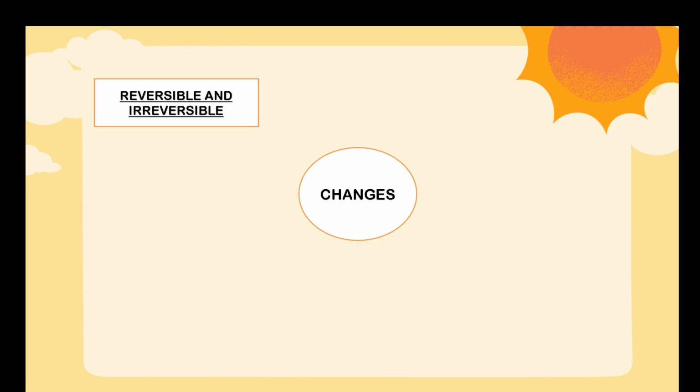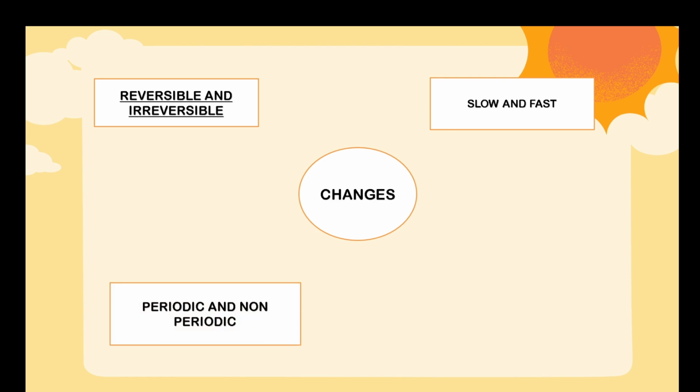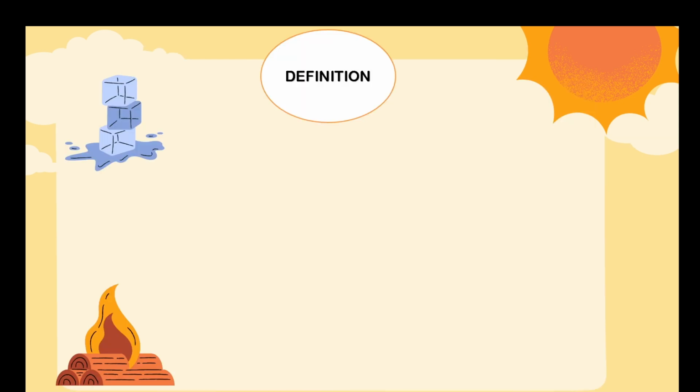So we have seen different types of changes. What were those? Reversible and irreversible changes, slow and fast changes. Then we saw the periodic and non-periodic changes, and lastly we saw desirable and undesirable changes. Next, moving to the definition of a physical and a chemical change.